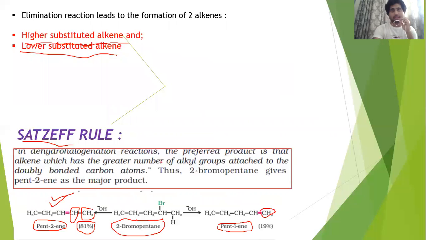This is one example given in your NCERT, but when we do more examples we'll see many more. So basically in elimination you need to remember what the Saytzeff rule is: whenever you add alcoholic KOH, the beta hydrogen atom comes out and the halogen atom comes out, and that alkene which has more alkyl groups attached is formed. In other words, in a fancy way, the higher alkylated alkene will always be your major product. Who says this? Not me. This is said by the Saytzeff rule. So today we have discussed optical isomerism, elimination reaction, and the Saytzeff rule, the most important.